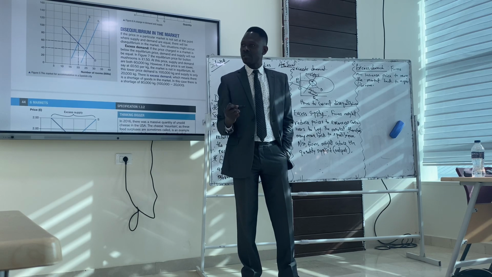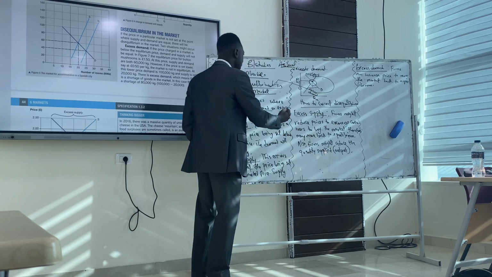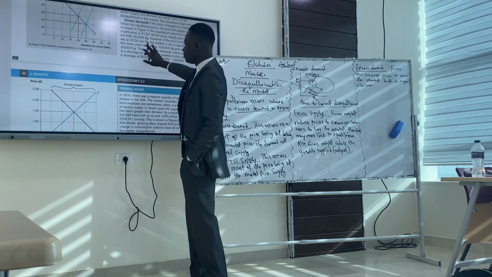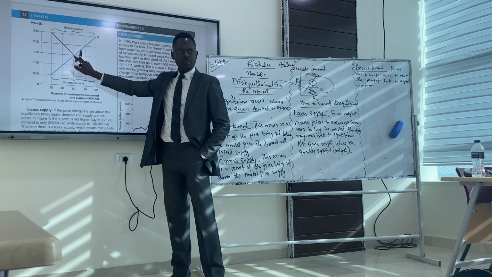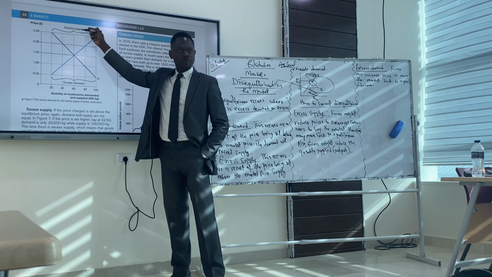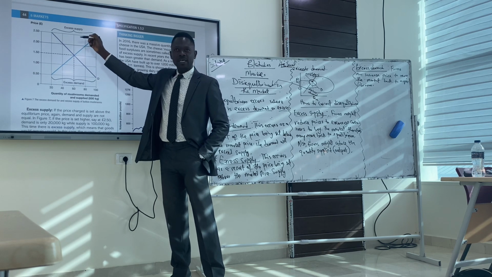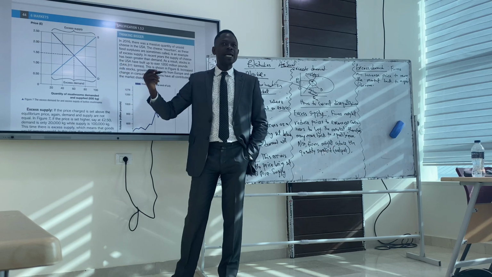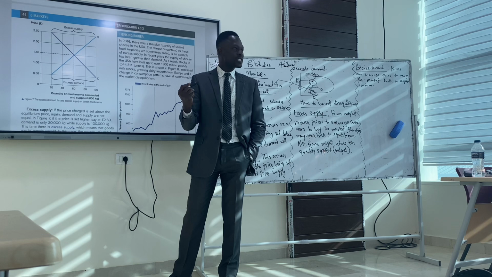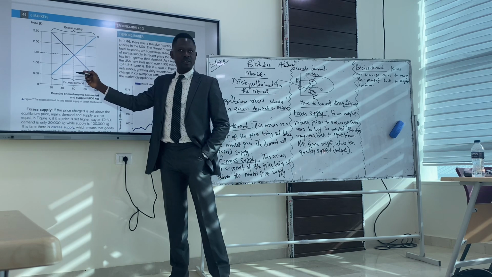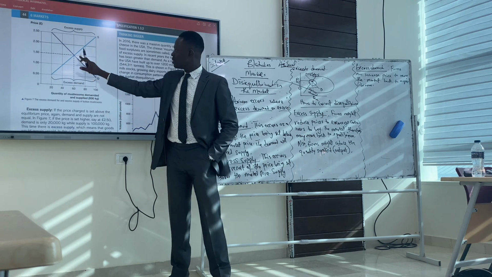You reduce the price. The price is set above equilibrium. This is the market equilibrium. As soon as the price is set here, there's going to be excess supply, right? So excess supply means there's disequilibrium. Supply is more than demand. For you to encourage consumers to buy, to reduce your excess supply, you reduce the price. Back to equilibrium. Do we understand here?